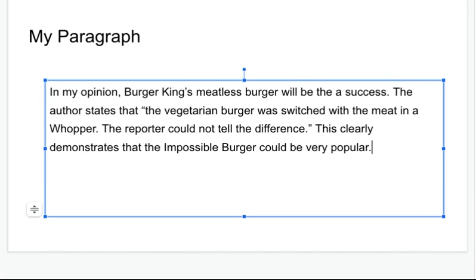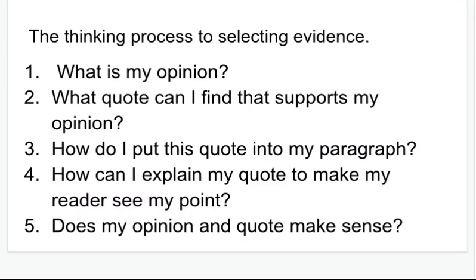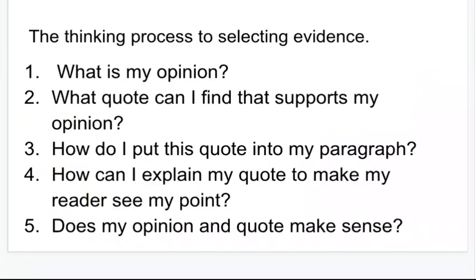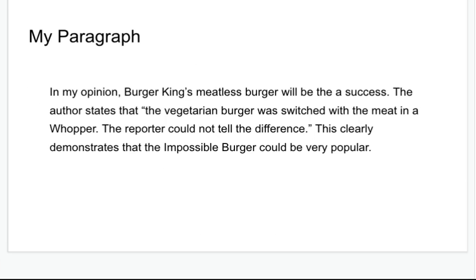Now, I need to go back here and think about, I did my opinion. I found a quote that supports it. I used this clearly demonstrates to put it into my paragraph. Now I need to explain my quote to make my reader see my point. This is an argument and I want to win it. And I'm playing against who? I'm playing against my reader. So let me get the right screen. If I can find it. Where did I go? There it is.